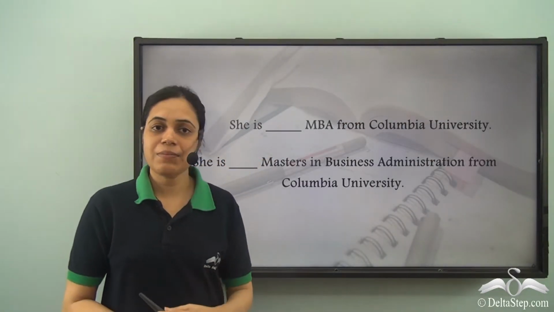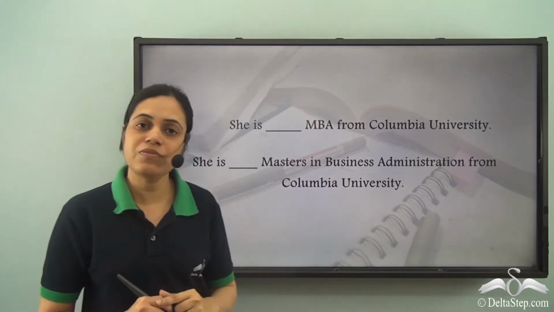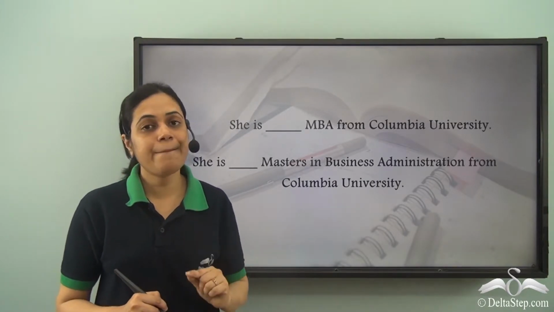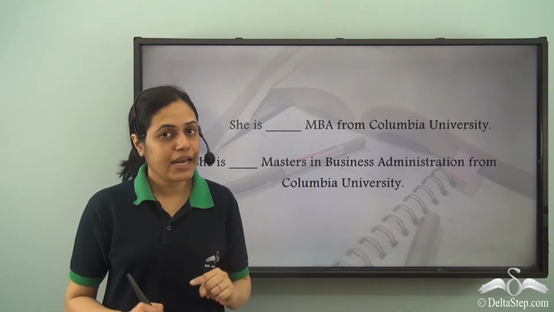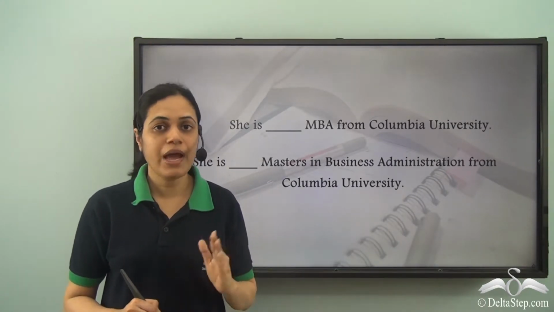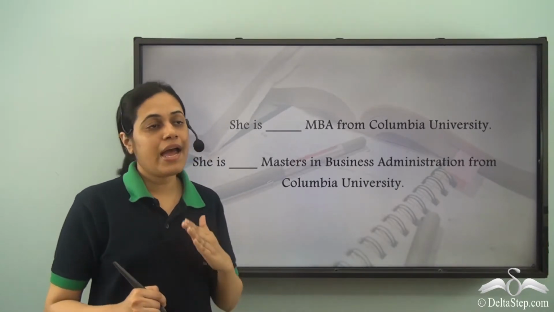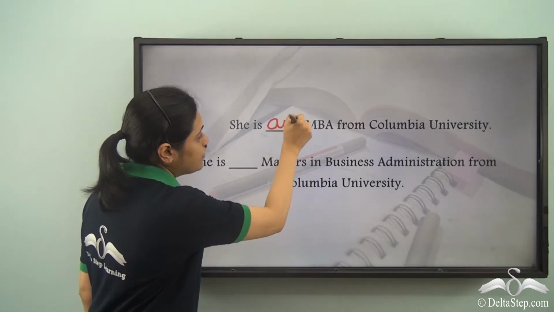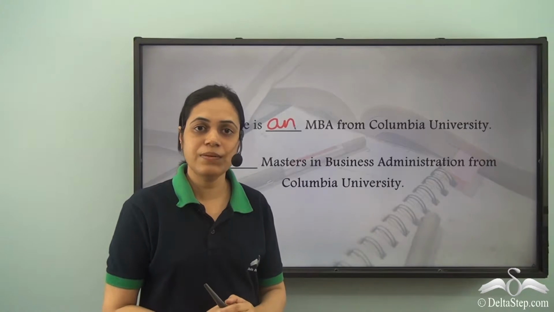So what will be there in the blank? She is dash MBA from Columbia University. She is dash MBA. So MBA starts with A. A is a vowel sound. MBA. So A, it is a vowel sound. And when we have vowel sounds, we use an. Article an. She is an MBA from Columbia University.